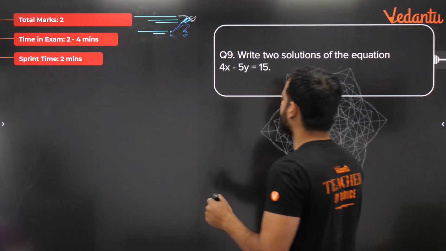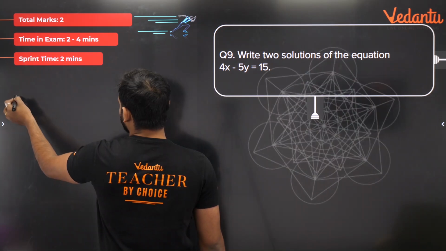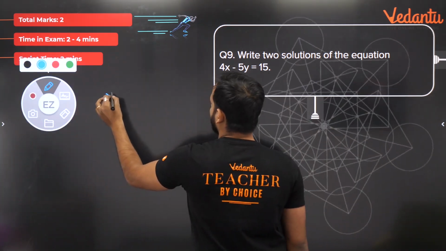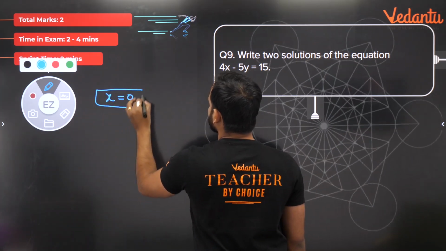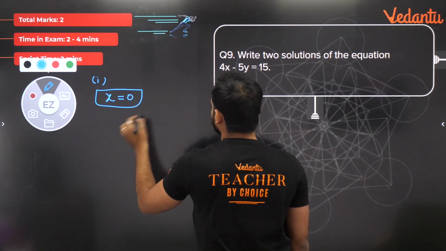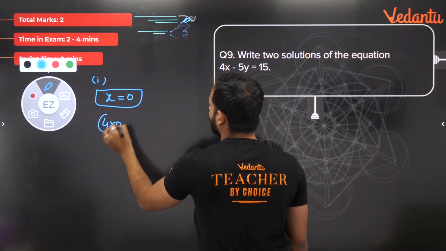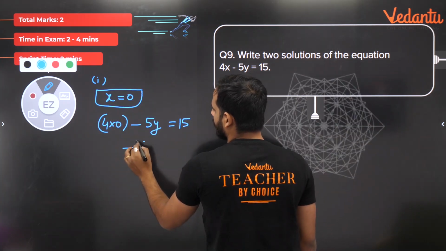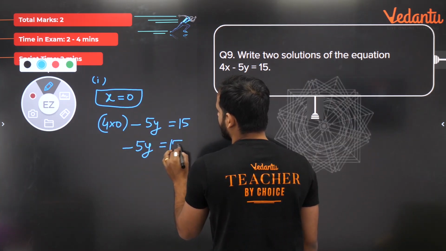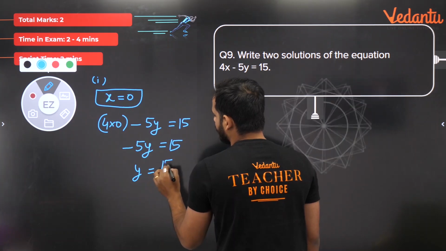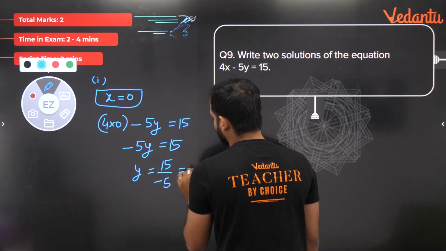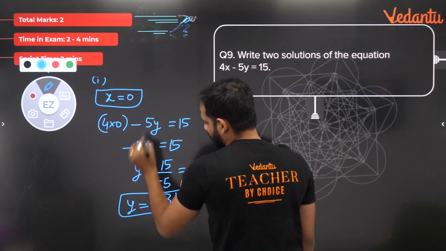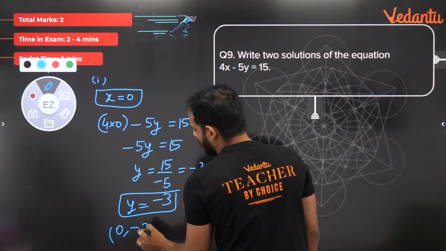So let's say this is the equation 4x minus 5y is equal to 15. The first value which I am assuming is, let us say, x is equal to 0. First solution, put x is equal to 0. 4 into 0 minus 5y is equal to 15. 4 into 0 is 0. That means minus 5y is equal to 15. So y is equal to 15 upon minus 5, which is equal to minus 3. So y is equal to minus 3. That means the first solution is 0 comma minus 3.